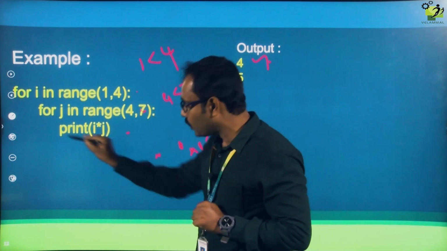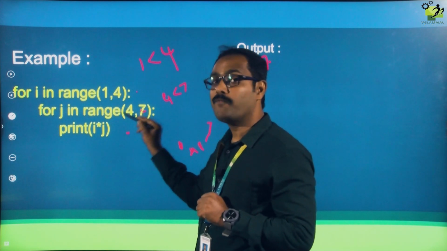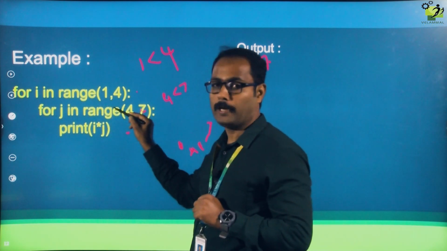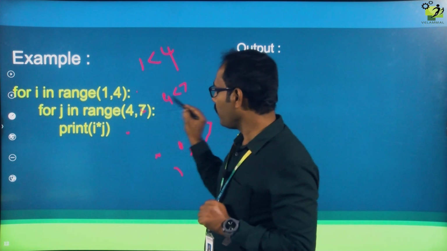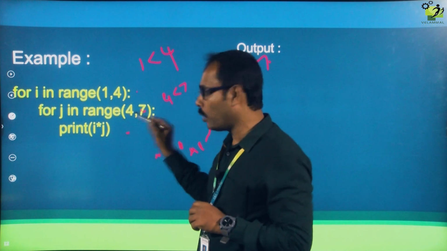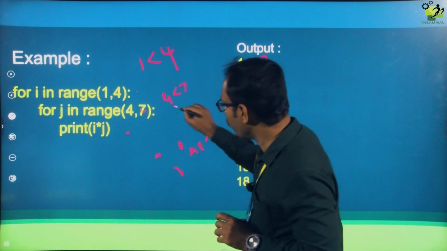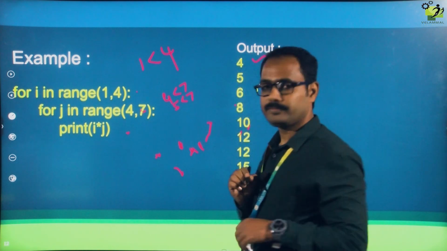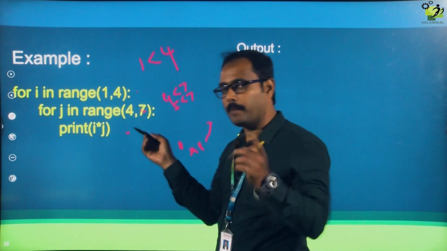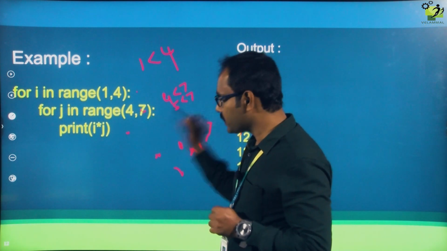Now again it will go to the inner for loop, and it will keep going to the inner for loop only until the inner for loop condition becomes false. The first time the j value is 4, and the inner for loop is still true. Again it will go to the same inner for loop. Now the j value is incremented by 1, so the j value becomes 5. 5 less than 7, the condition is still true.